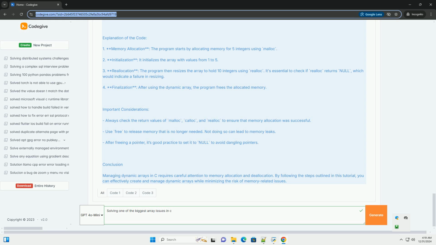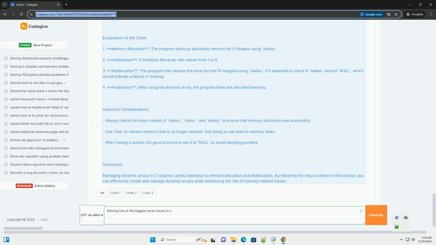Example code: Dynamic Array Management. Here's a complete example demonstrating dynamic array creation, resizing, and cleanup. C. #include <stdio.h>. #include <stdlib.h>. int main. int *array = NULL; // pointer to hold the dynamic array. int size = 0; // current size of the array. int new_size; // new size for reallocation.